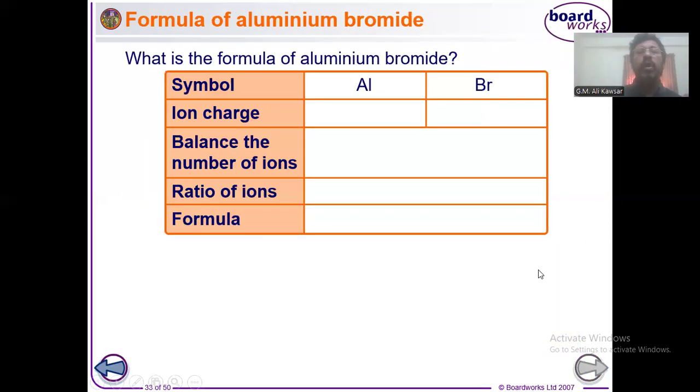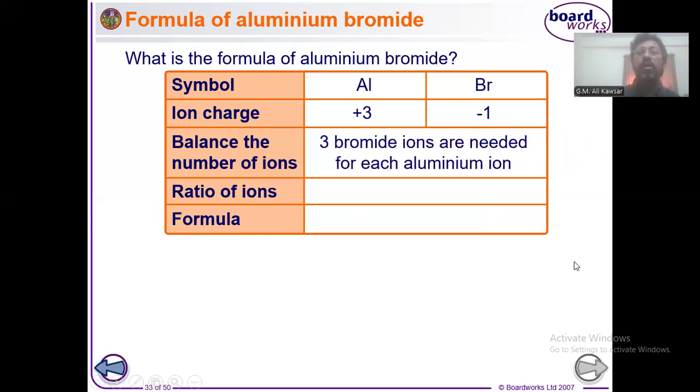Look at more elaboration of what I have explained. Aluminium, being an element of group 3, has a charge of +3, and bromine, being an element of group 7, has a charge of -1. So you have to exchange the charge numbers. It will be 1:3. That means one aluminium should combine with three bromide ions, because of the valency or combining capacity.